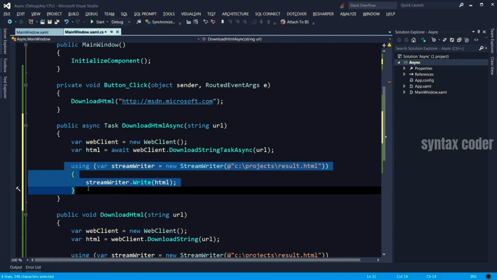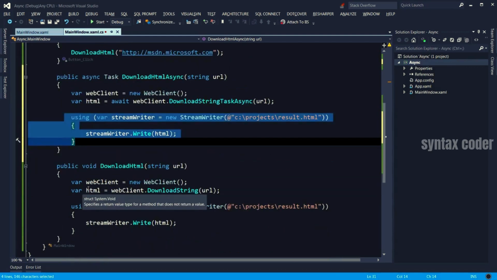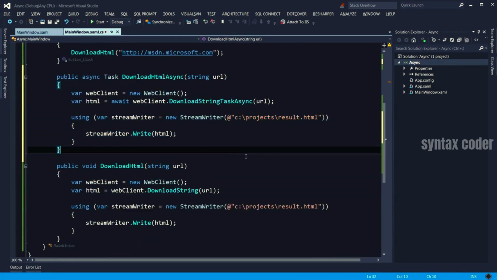So the interesting thing here is if you compare these two methods, they look pretty much the same, except that in this method, we have an await here, whereas we don't have that here in the original synchronous version. But at runtime, how this code is executed looks different. It's like you have two different methods.